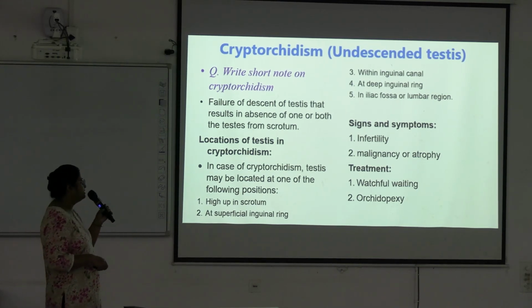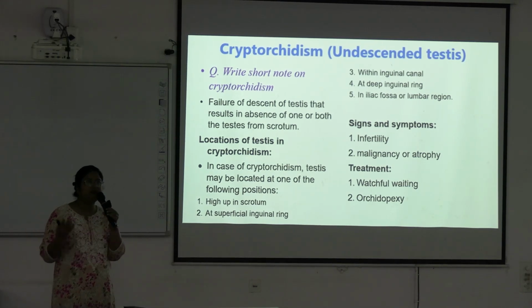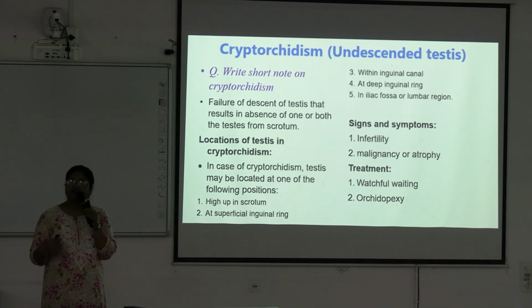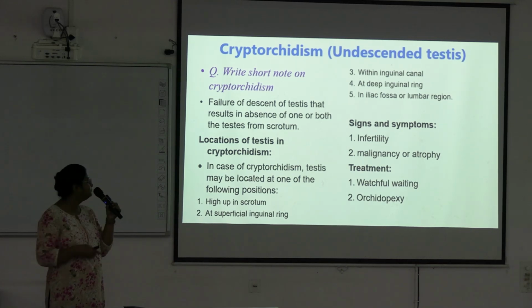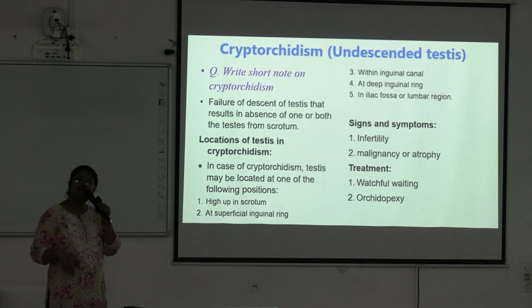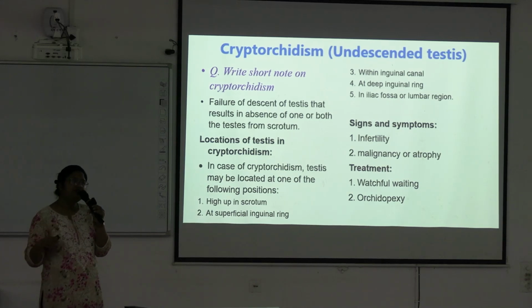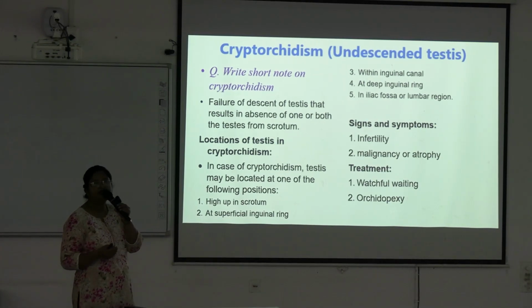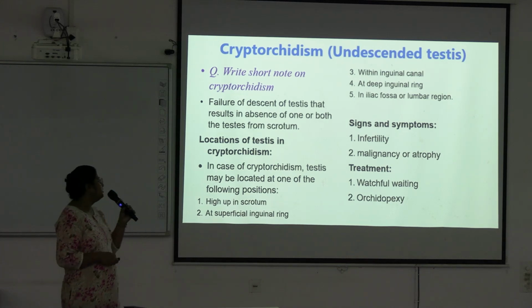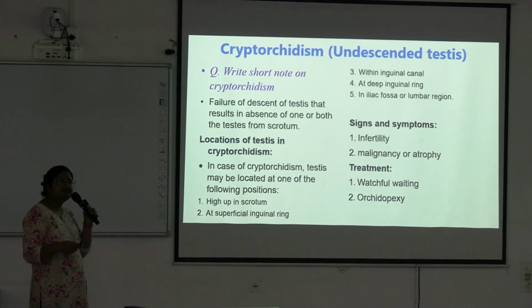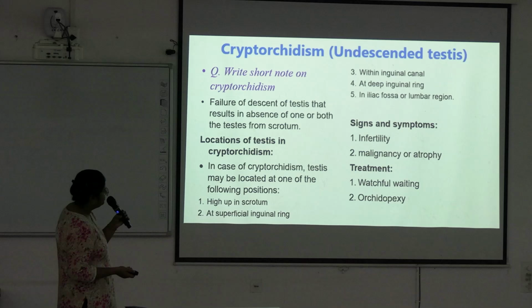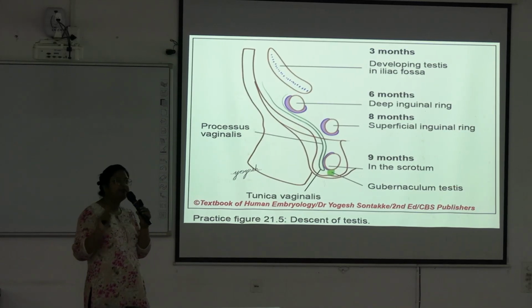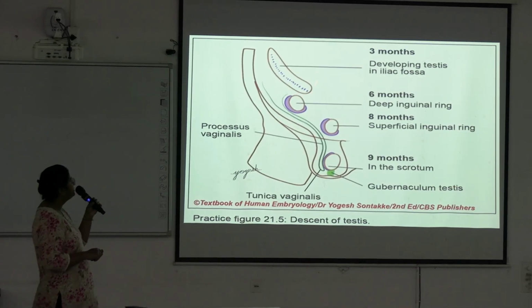And orchidopexy: if it does not descend normally, you have to do orchidopexy operation. Okay, you have to descend it manually and fix it within the scrotal sac in its normal position. Okay, understood? Orchidopexy also comes in your exam. Next, in surgery mainly orchidopexy comes. Okay,